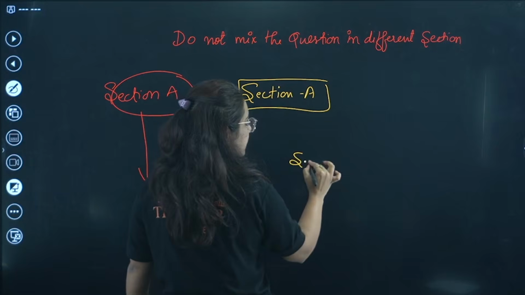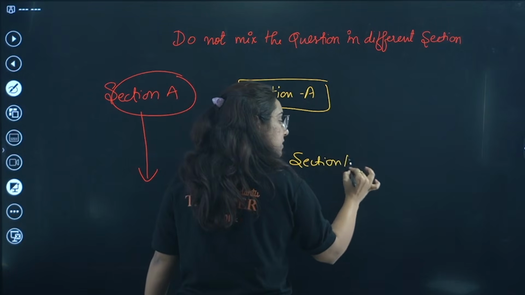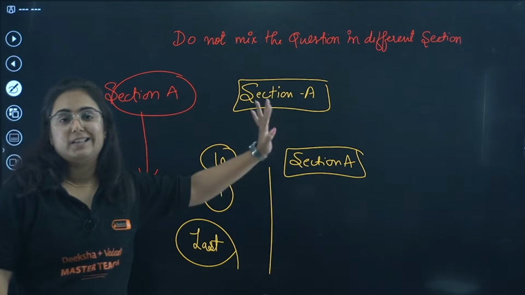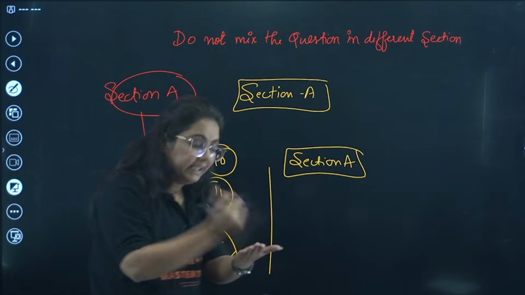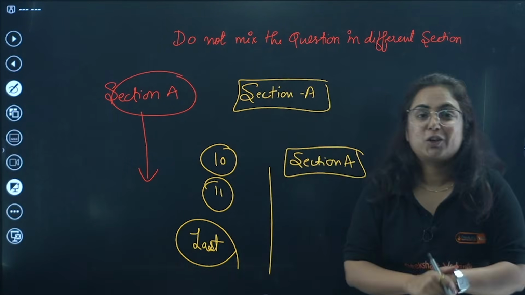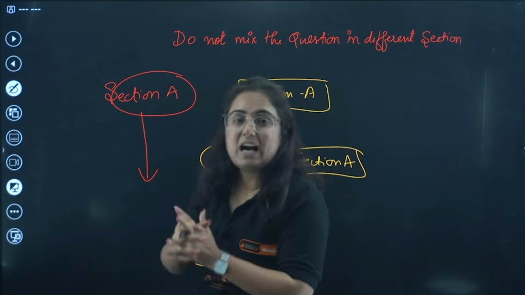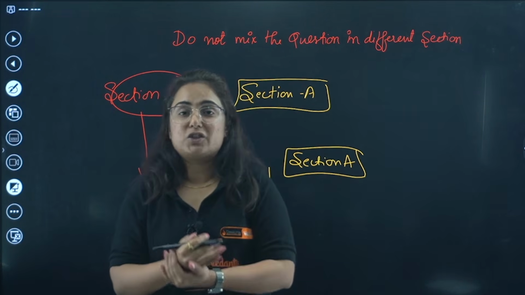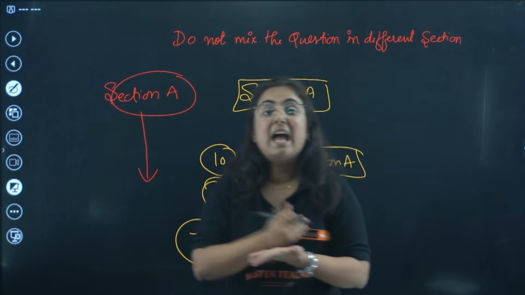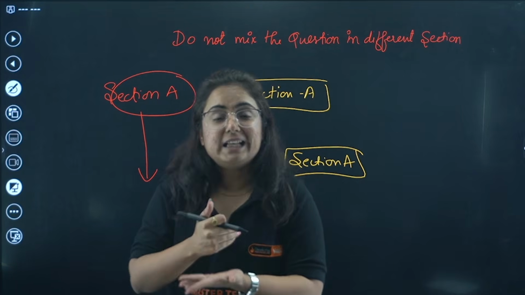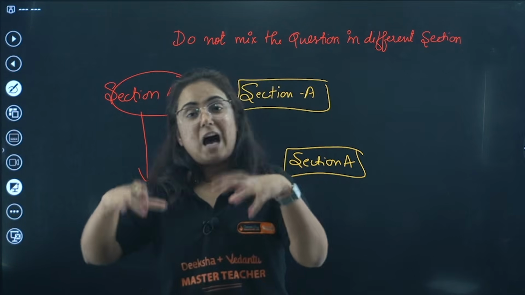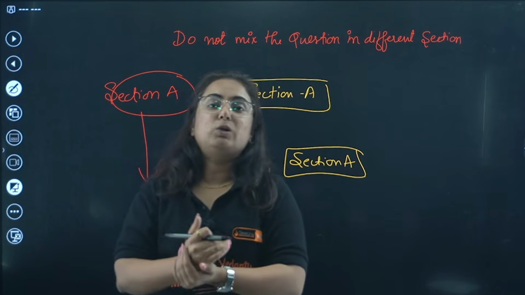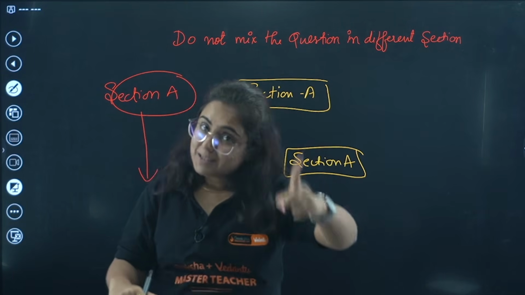If you are writing section A, all the answers of section A should be listed in section A itself. Right? It's been clearly written by CBSE in a circular that if you are mixing the answers in different sections, you're writing the answers in different sections, marks will be deducted and it will not be entertained in rechecking. So this is how the sample paper is for SST, and this is how the pattern has changed, which was implemented last year.